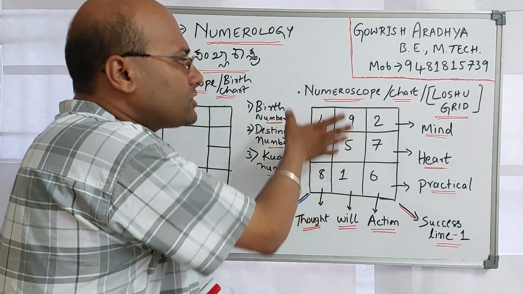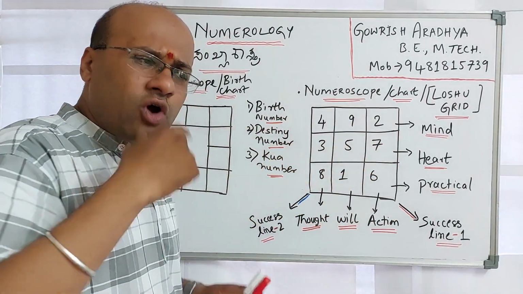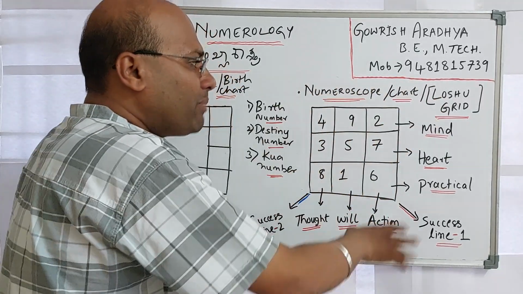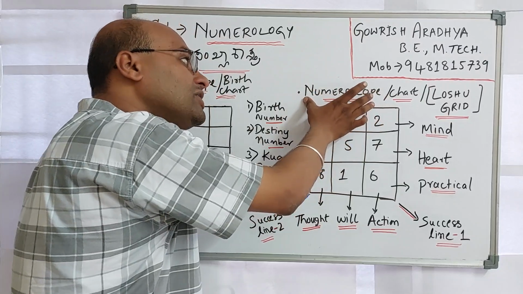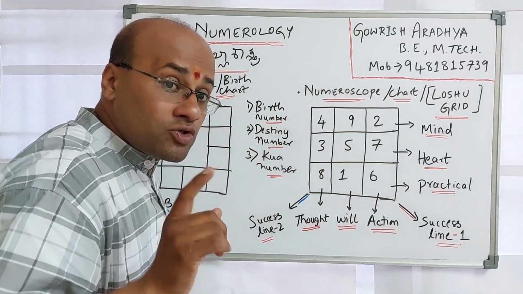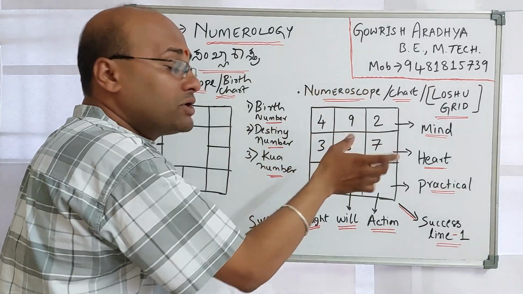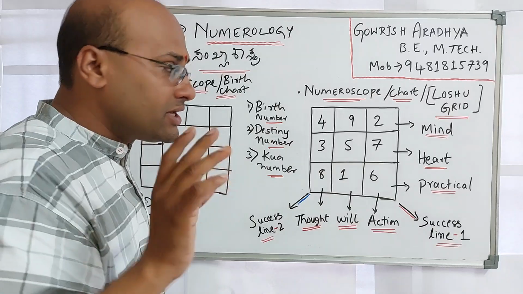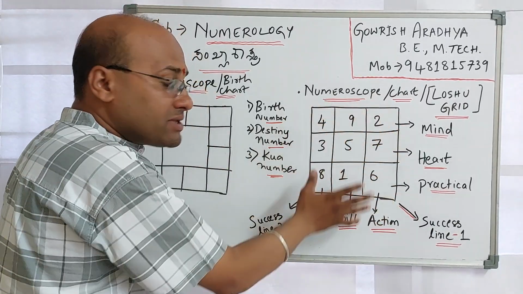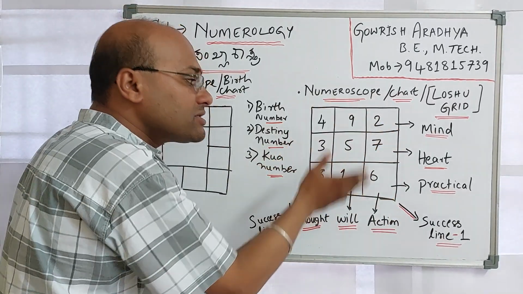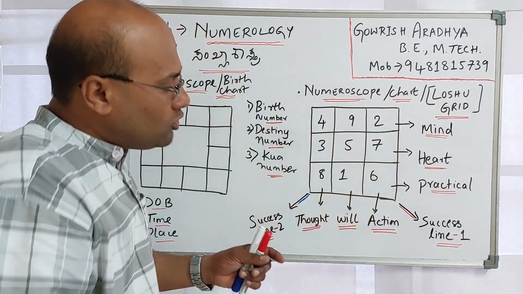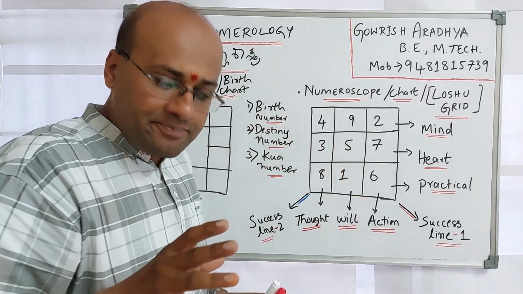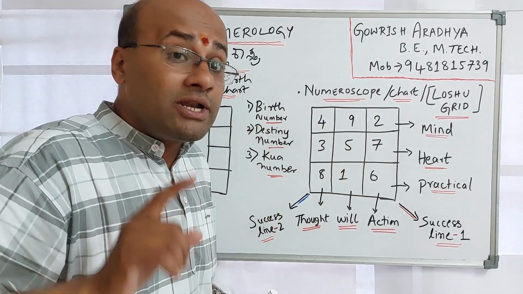When it comes to the numeroscope, the most commonly practiced technique is called the Lo Shu grid. By using the Lo Shu grid, we do the numeroscope. What we call a horoscope in astrology, the same thing holds good in numerology; we call it a numeroscope or a numero chart. The Lo Shu grid is the actual base for the numeroscope, because it is the technique most commonly used.